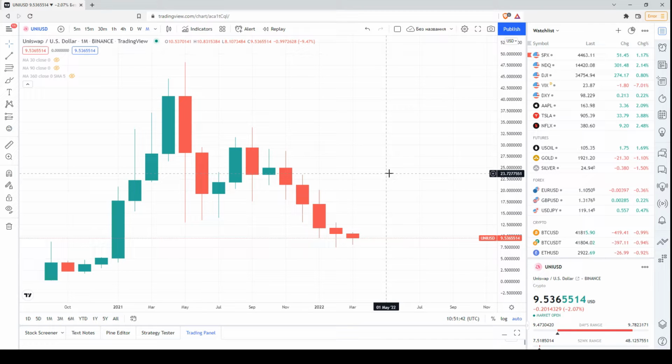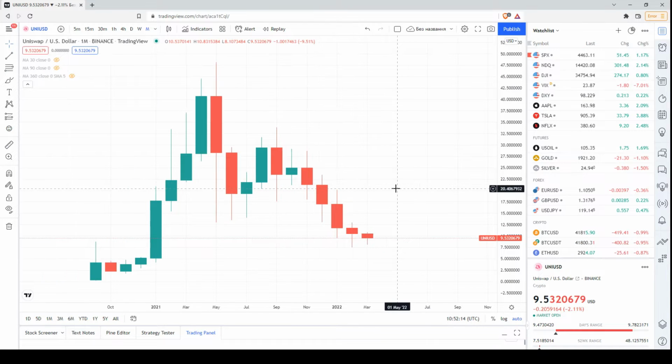Hello beautiful blockchain people. Today let's analyze the price chart of Uniswap, the decentralized exchange based on the Ethereum blockchain. The current price is $9.53. This is the monthly chart. To some extent we're really very familiar with the price chart of Uniswap in the different time frames. Probably once a month I analyze the price chart of Uniswap, and to be honest, nothing has changed significantly since our last analysis. But let's have a look at it once again to make sure that everything remains in place. So this is the monthly chart.